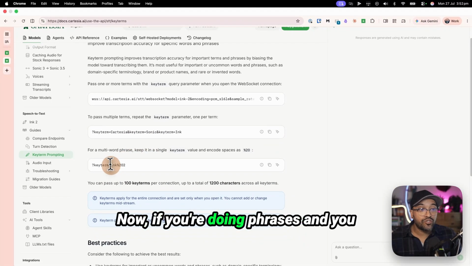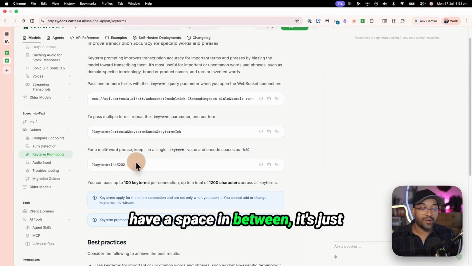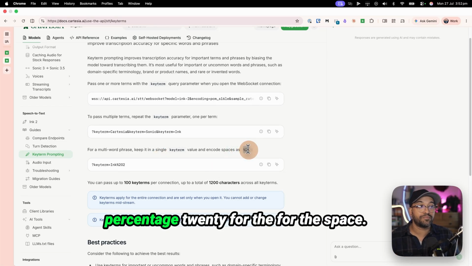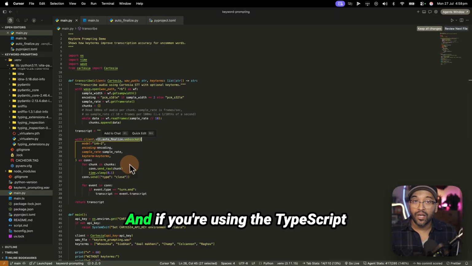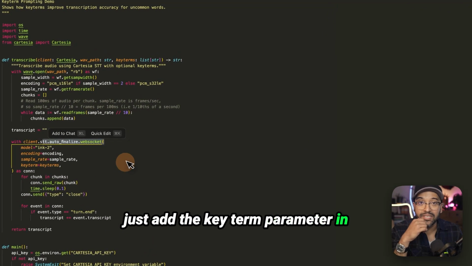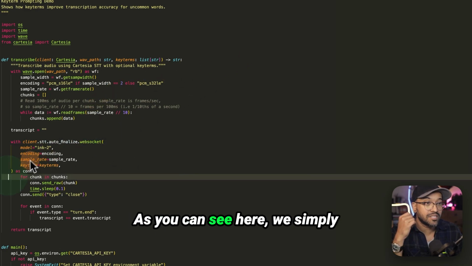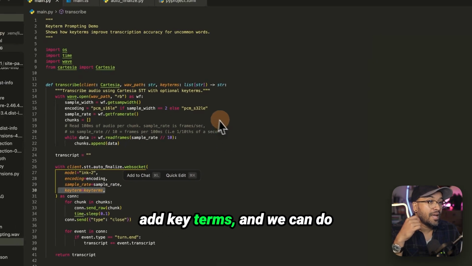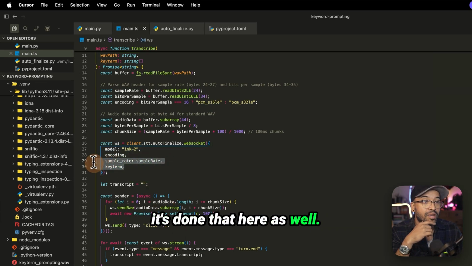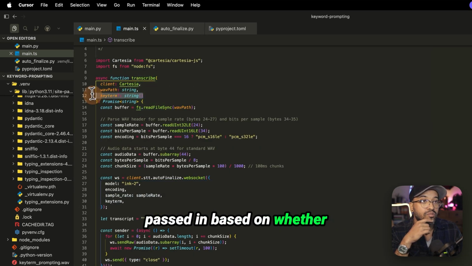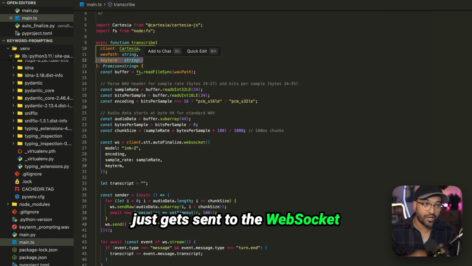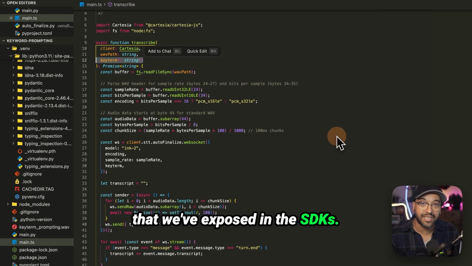That's it. Now, if you're doing phrases and you have a space in between, it's just classic URL encoding. So you can use an URL encoding library or just do %20 for the space. And if you're using the TypeScript or the Python SDK, then you can just add the key term parameter in the Cartesia WebSocket method. As you can see here, we simply add key terms, and we can do the same thing for TypeScript. So you can see that it's done that here as well. The key terms are simply just passed in based on what's passed in the function. And that way the list of key terms just gets sent to the WebSocket and through the helper method that we've exposed in the SDKs.